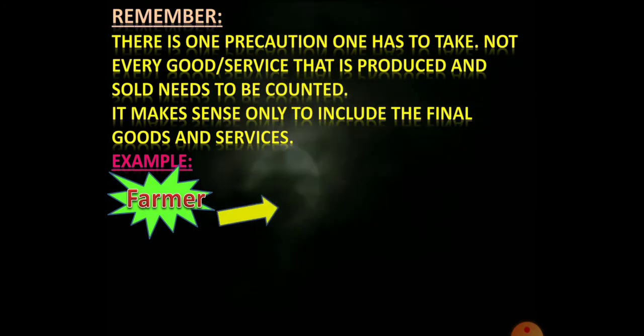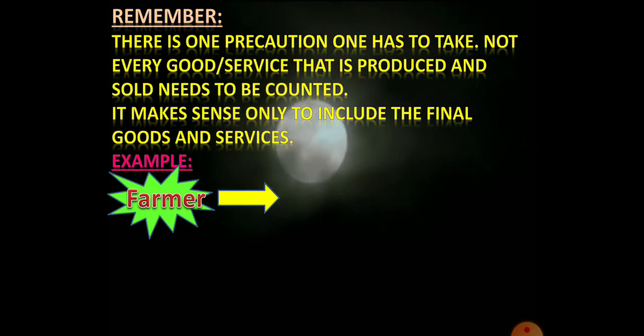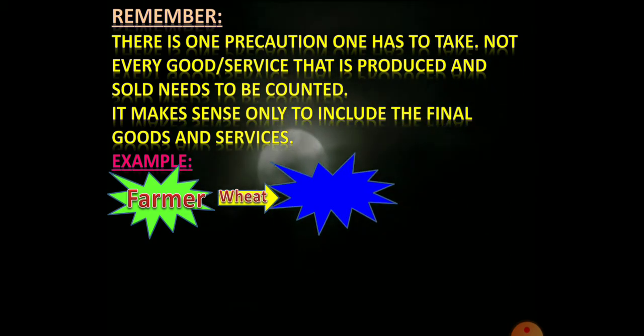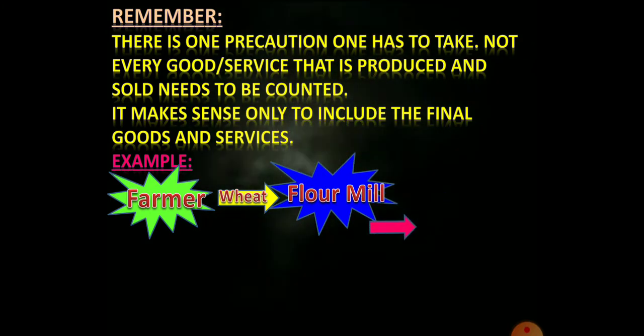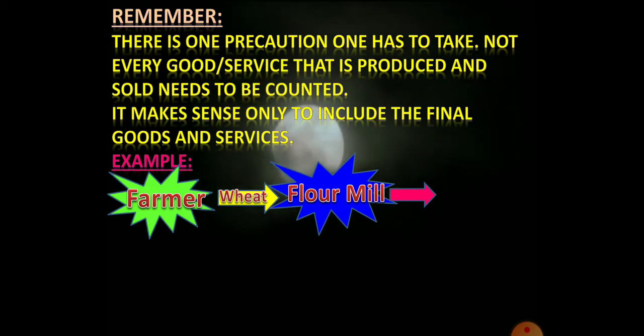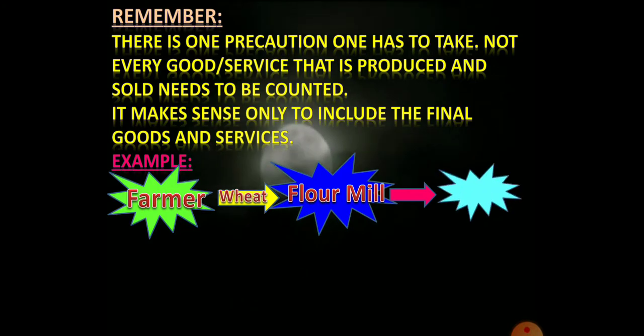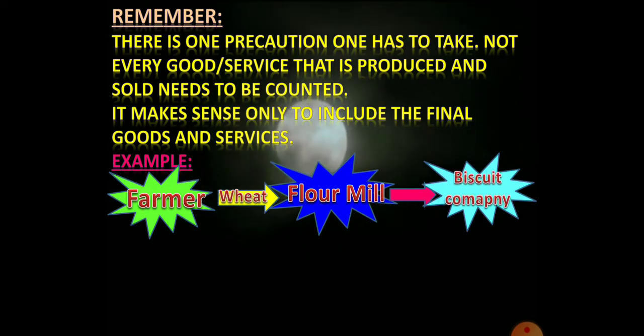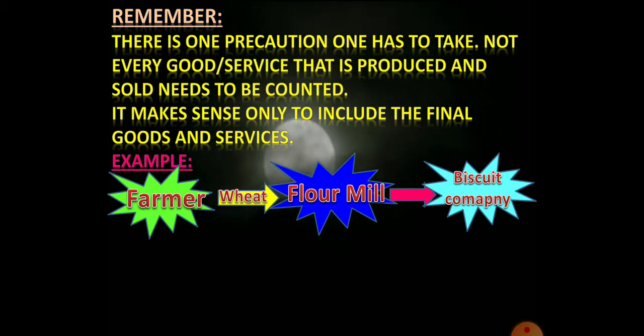For example, here we can take, if a farmer sells 1 kg of wheat to the owner of the flour mill at the rate of rupees 8, then what will the owner of the flour mill do? He will convert this wheat into wheat flour. Then he will sell this wheat flour to the owner of the biscuit company at rupees 10, which means he is going to get 2 rupees profit.